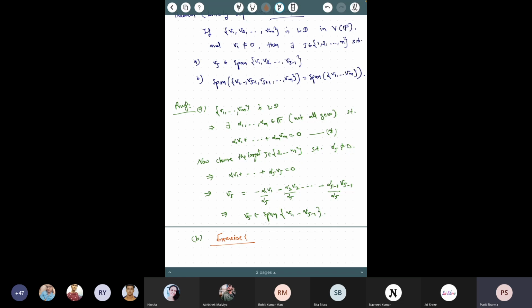Why does such a j exist? Because suppose this is not the case, that means alpha j is 0 for all j from 2 to m. Then from this star, what do we have? Alpha 1 v1 is 0.